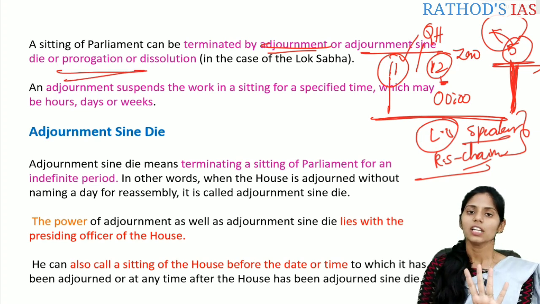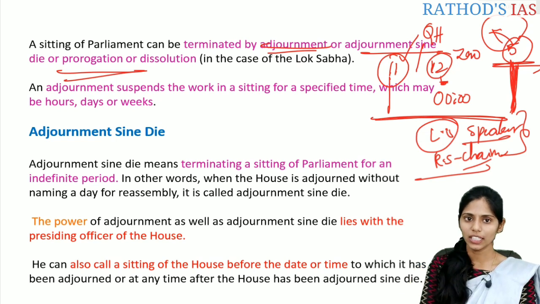Through these four things, the termination of the session happens.